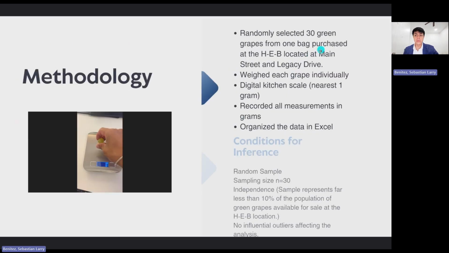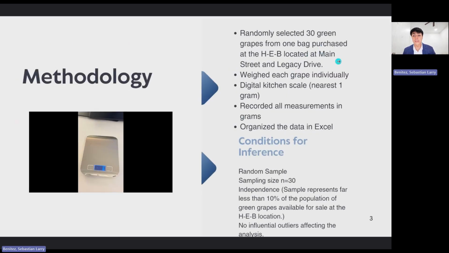So my methodology was I went to the HEB on Main Street and Legacy Drive, weighed each grape individually without any biases. After picking a bag without any biases, I put it on a kitchen scale, as you saw right there. And then I entered them into a spreadsheet. The sample was far less than 10%, taking into account that HEB restocks these grapes daily.